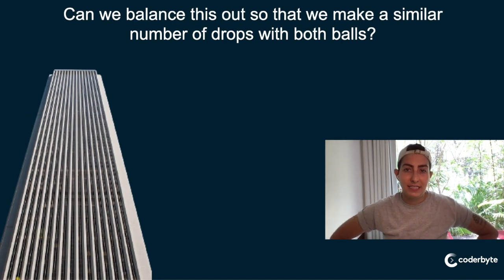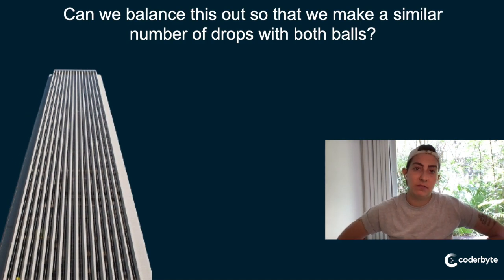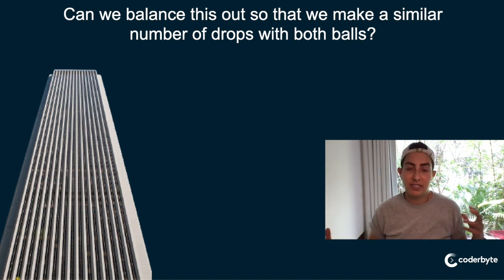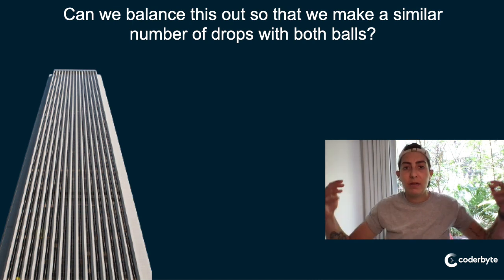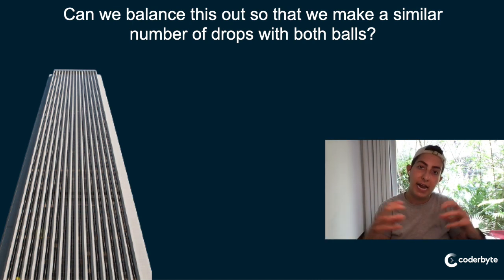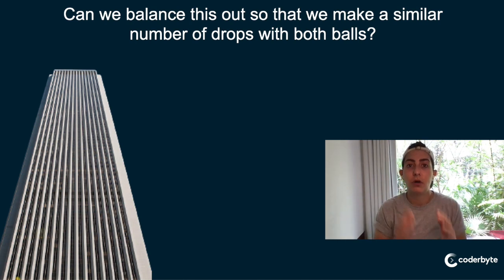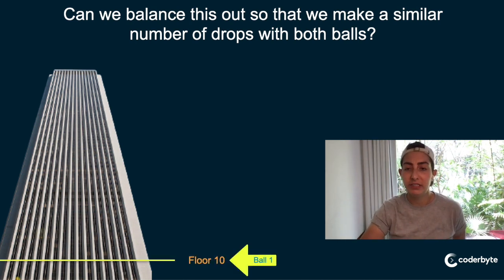So can we balance this out so that we make a similar number of drops with both balls, right? In our other scenario, we were at either ends of the spectrum and it ended up evening out. It was the same, right? But maybe we could bring them both towards the middle and then we can get a lower number of total drops. How can we do that?